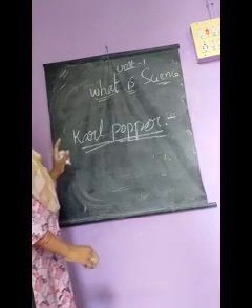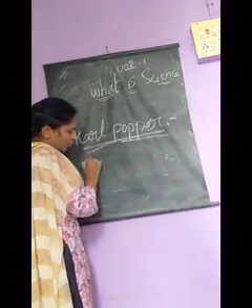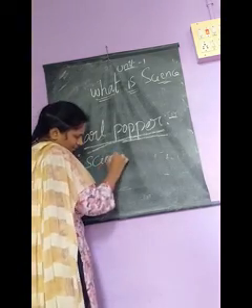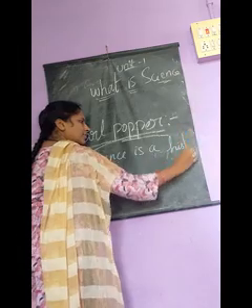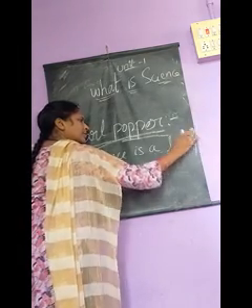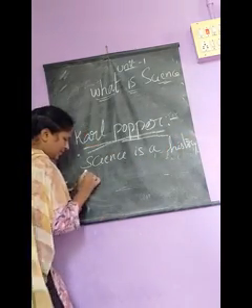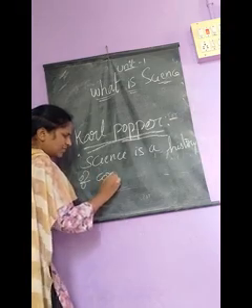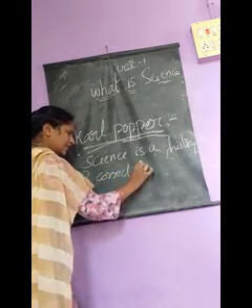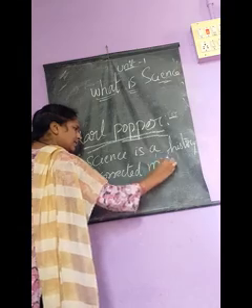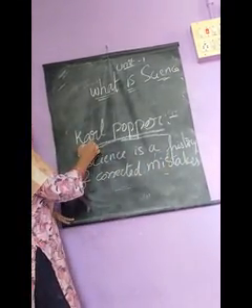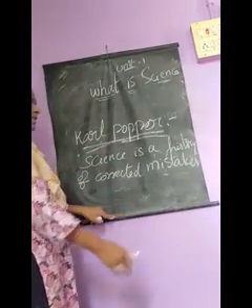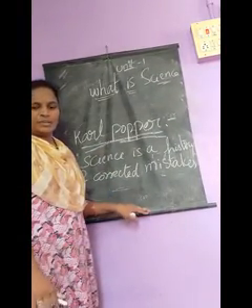what he told about science is that science is a history of corrected mistakes. According to Karl Popper, science is a history of corrected mistakes. What is the definition given by Karl Popper? Science is a history of corrected mistakes.